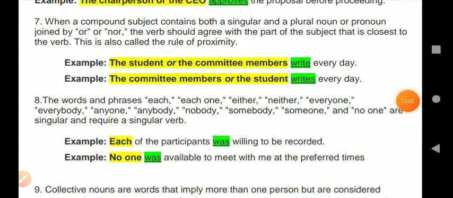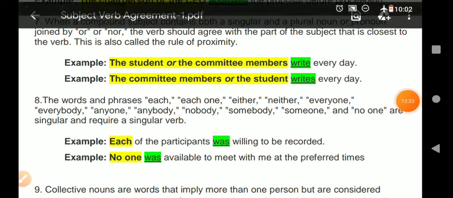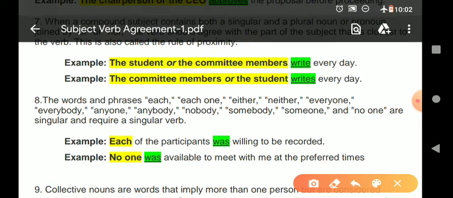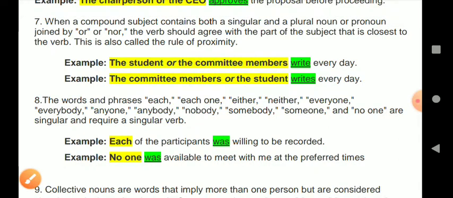Now rule number 7. When a compound subject, okay, what is a compound subject? This is a new concept I think you have seen here. Compound subjects are those in which two subjects are given in a sentence, like here the student or the committee members, two subjects are there. So if in any sentence two or more subjects are there, then it is known as a compound subject. Always keep this in mind. Now this is an important rule.